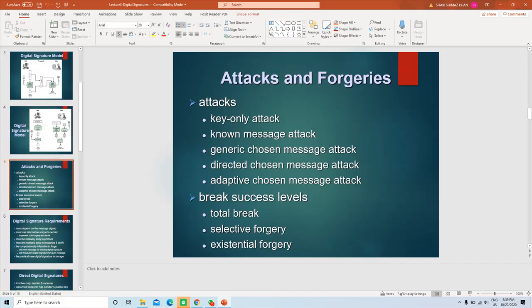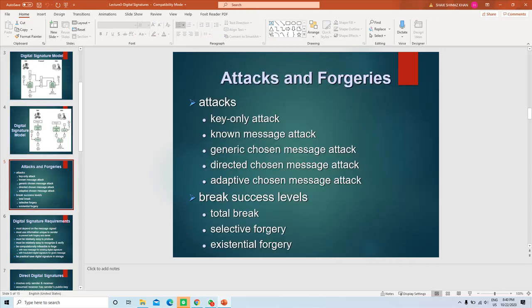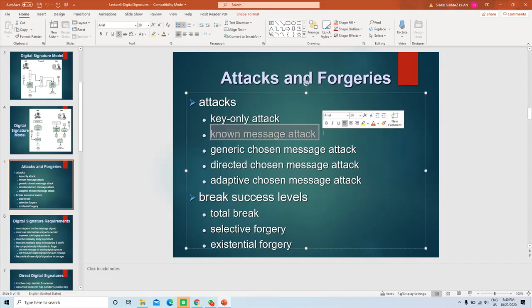That kind of attack is called the key only attack. In the key only attack, the attacker has access to the public key of the sender. Please be careful, he doesn't have the private key. Now the next one is the known message attack.